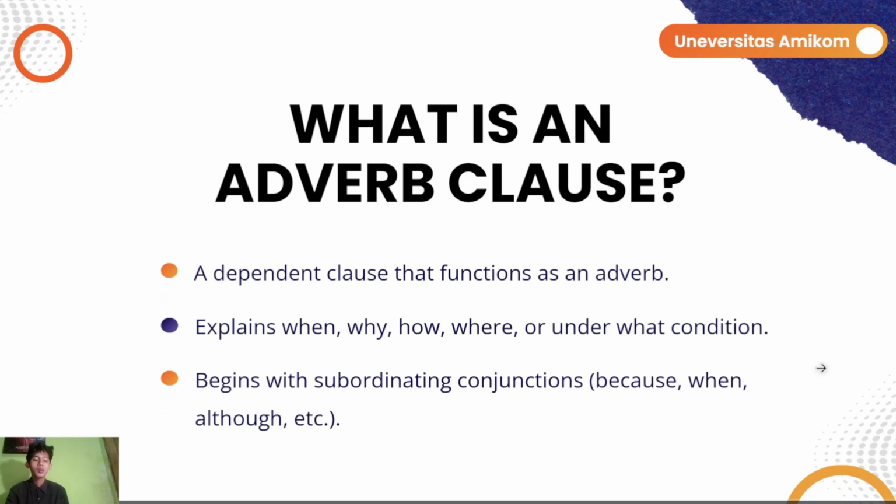What is an adverb clause? An adverb clause is a dependent clause that functions just like an adverb. It gives extra details such as when, why, how, or where an action takes place. These clauses always begin with a subordinating conjunction like because, when, although, and many others. For example, in the sentence, I stayed home because it was raining, the clause because it was raining explains the reason for the action.